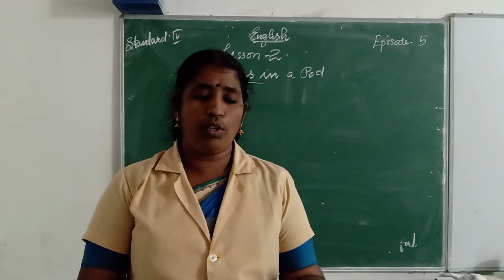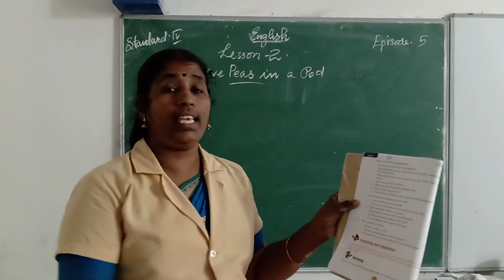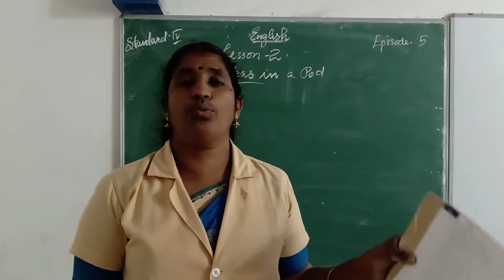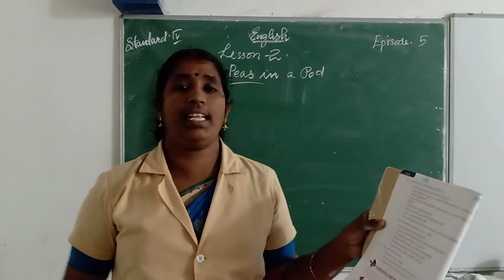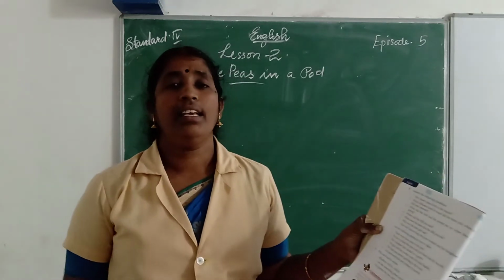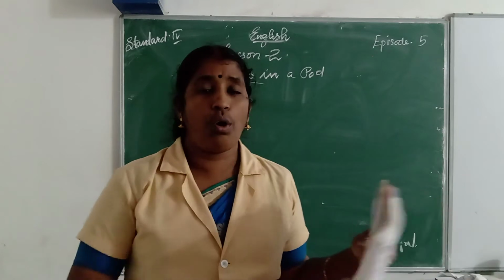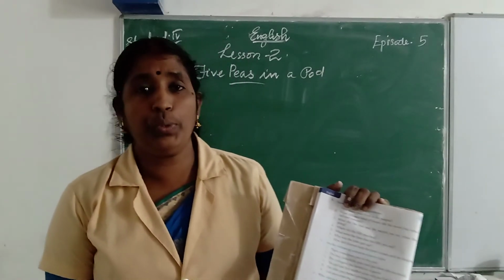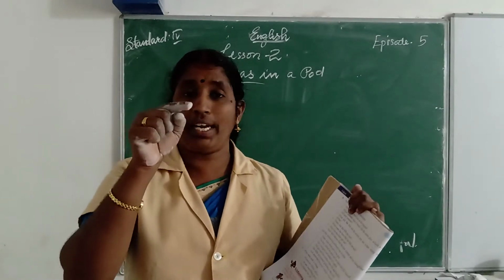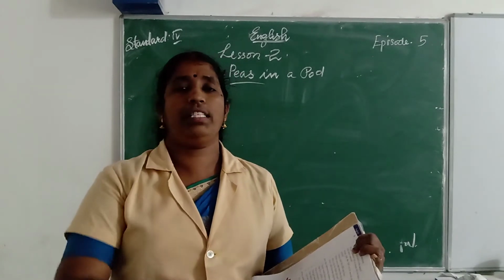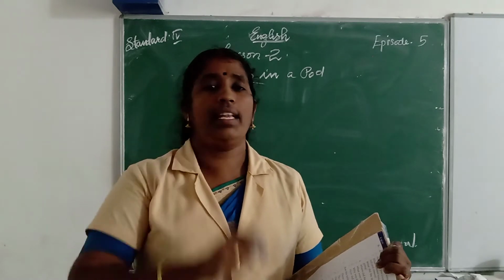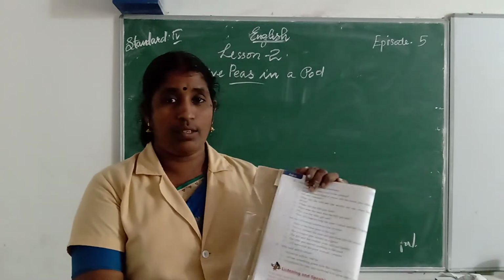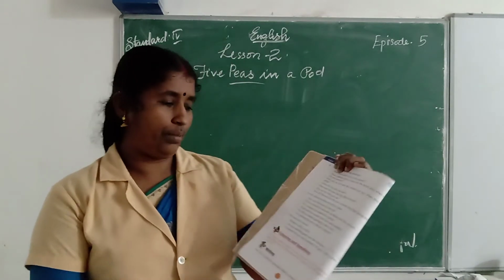Okay. Let us move on to the next exercise. Exercise C. Answer the following sentences true or false. There are 6 sentences given in the text and state whether the statements are true or false. If it is true, you put a tick mark near the sentence, and if it is false, you put a cross mark near the sentence. Is it clear? Yes.